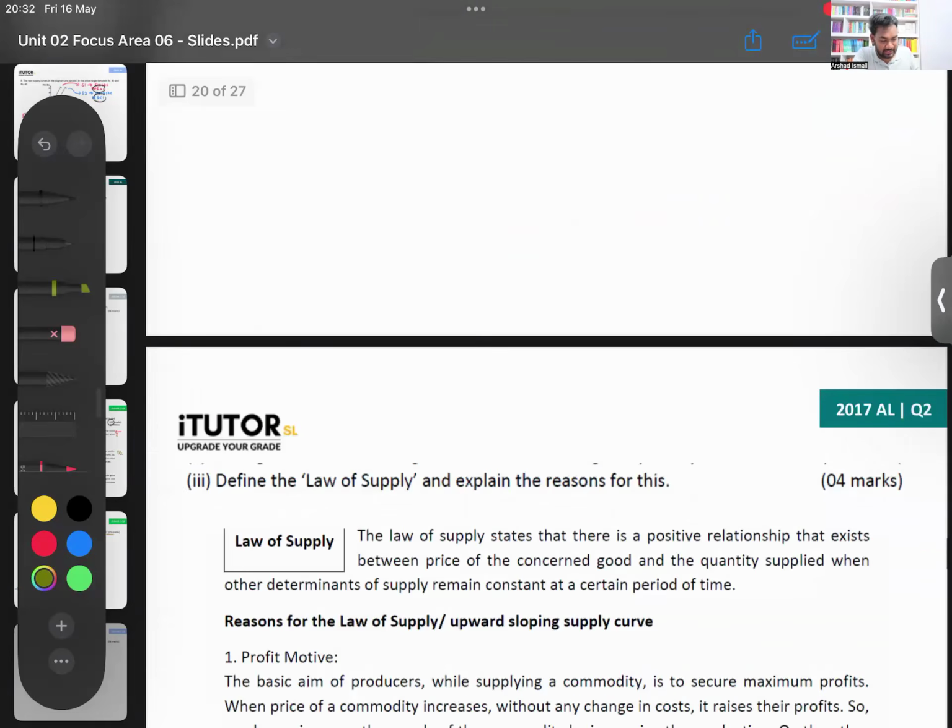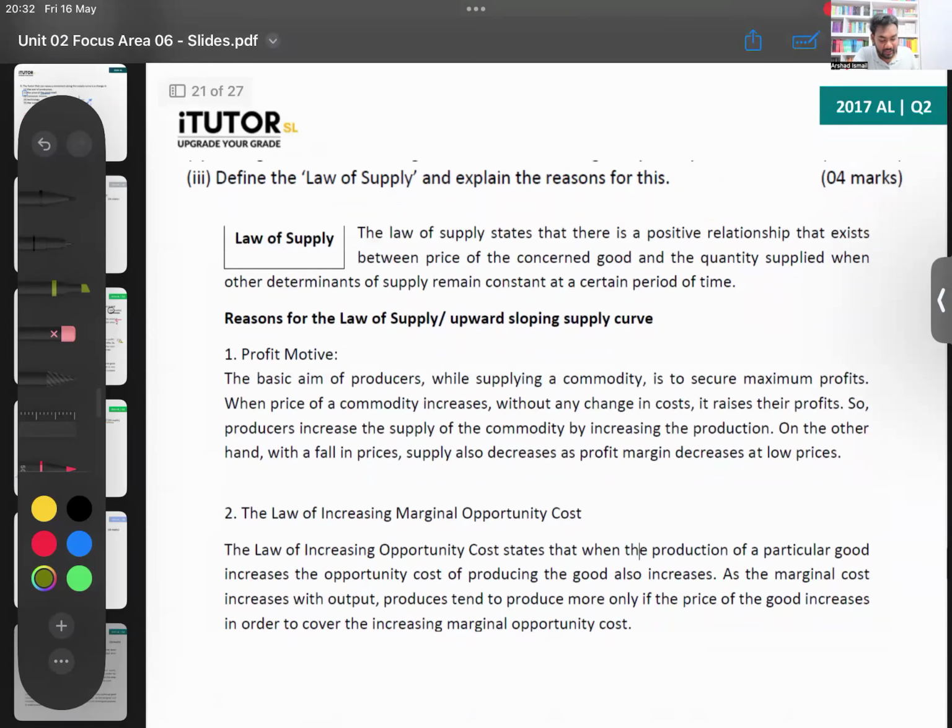Right. Then the next one. Now, same thing. Define the law of supply and explain the reasons for this. Now, see, Lama, same thing. So what is the law of supply? Law of supply is saying that there is a positive relationship between price and quantity supplied, while all other factors affecting supply are held constant at a given point of time. So you properly define it.